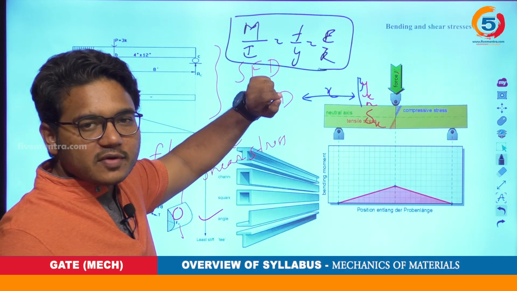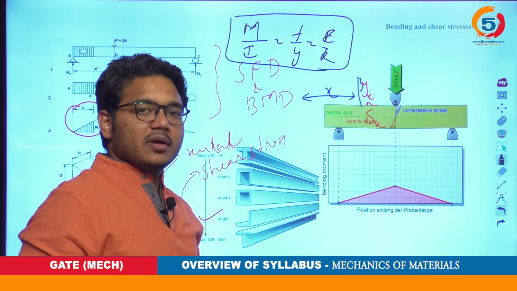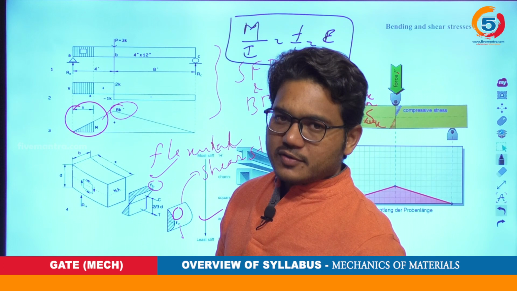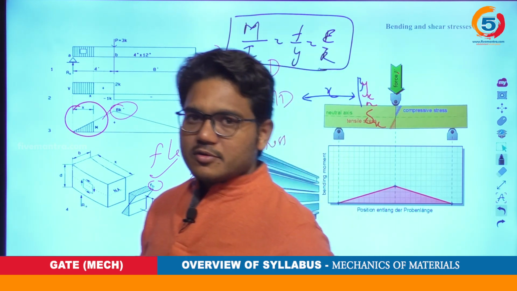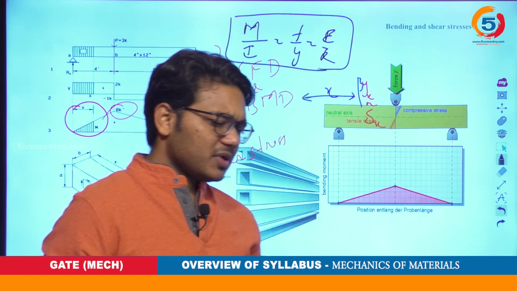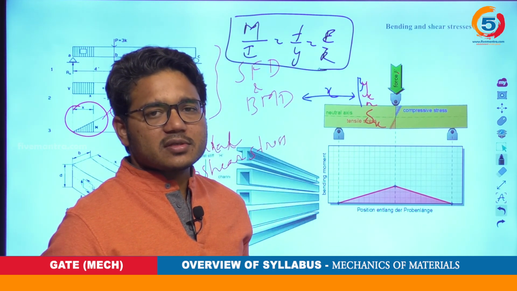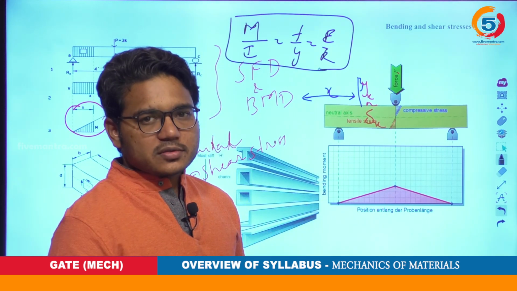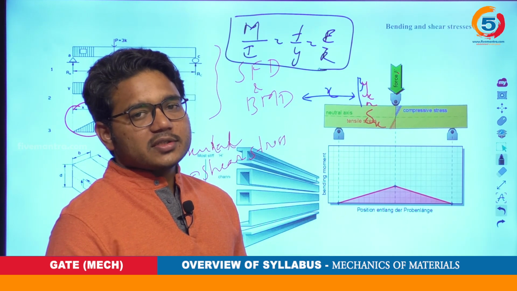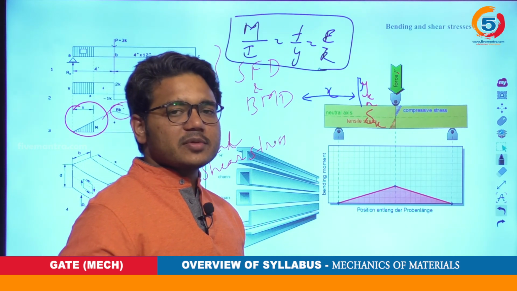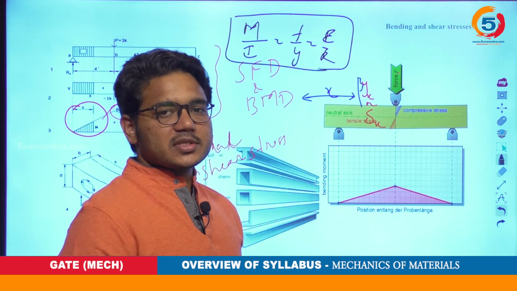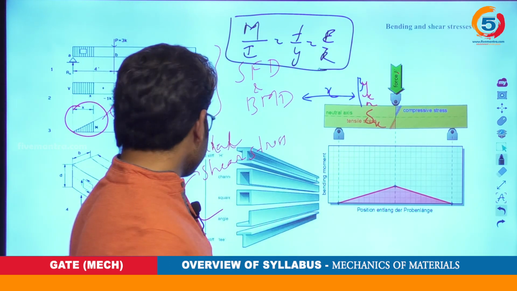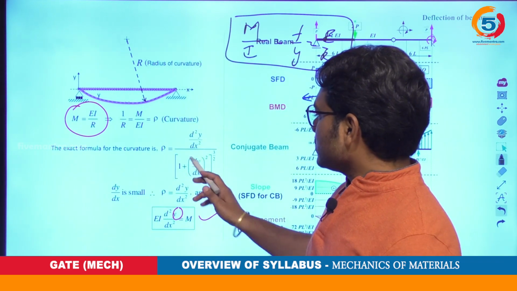And how do we obtain this equation? Again we need to make assumptions, in order to arrive at this particular equation. Those assumptions are given by Euler-Bernoulli, and the same Euler-Bernoulli assumptions, with certain modifications, will be used for the study of torsion of circular shafts. Because our syllabus is limited to circular shafts, the assumptions pertain to the torsion of circular shafts, which we will see in our next topic anyway. Here you can see this is the double integration method.